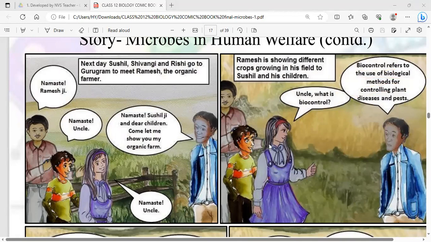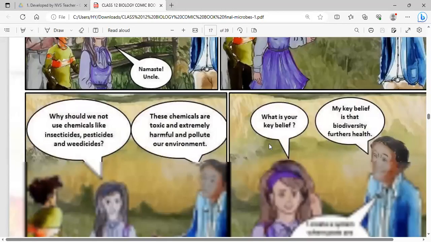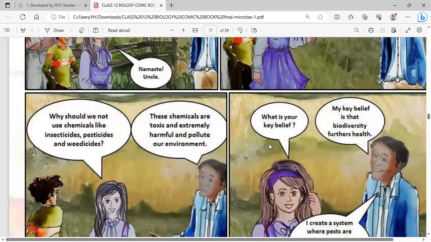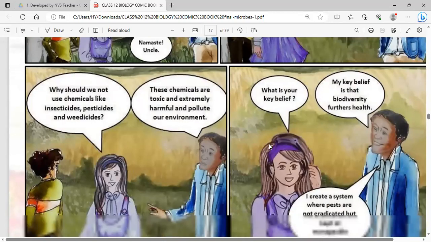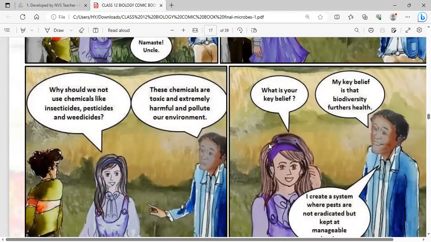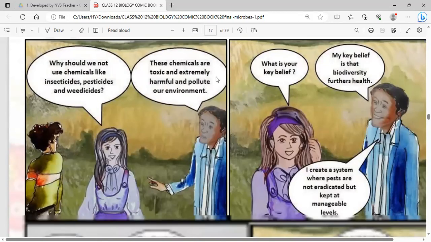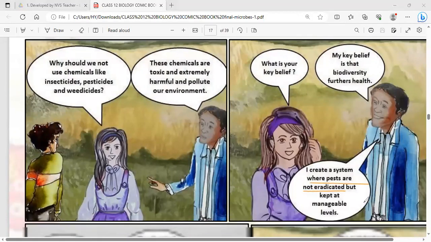Why should we not use chemicals like insecticide, pesticide and weedicide? Shivangi is asking. So Ramesh is saying these chemical toxins are extremely harmful pollutants to our environment. What is your key belief? My key belief is that biodiversity is good for health. So I create a system where pests are not eradicated but kept at a manageable level. So this is the aim or key belief of biocontrol, that pests are kept at manageable low levels and they are not killed.